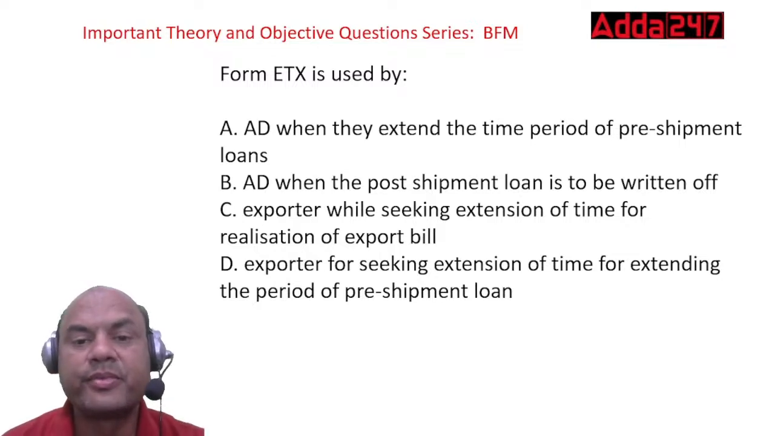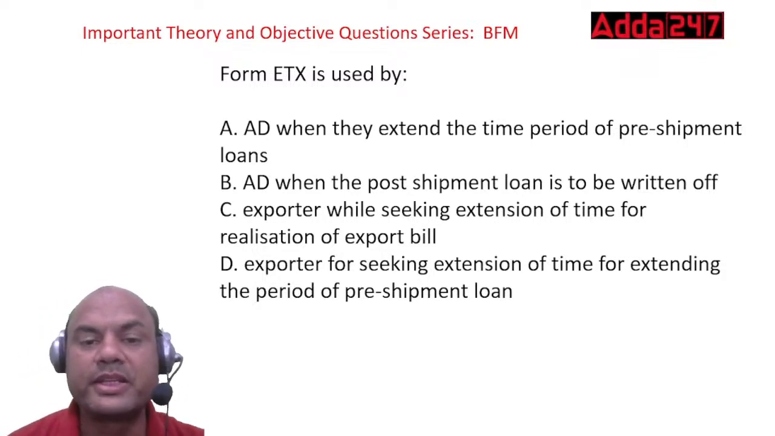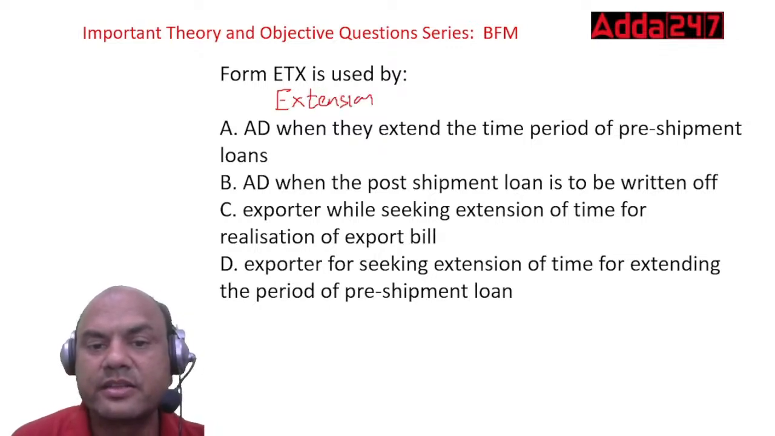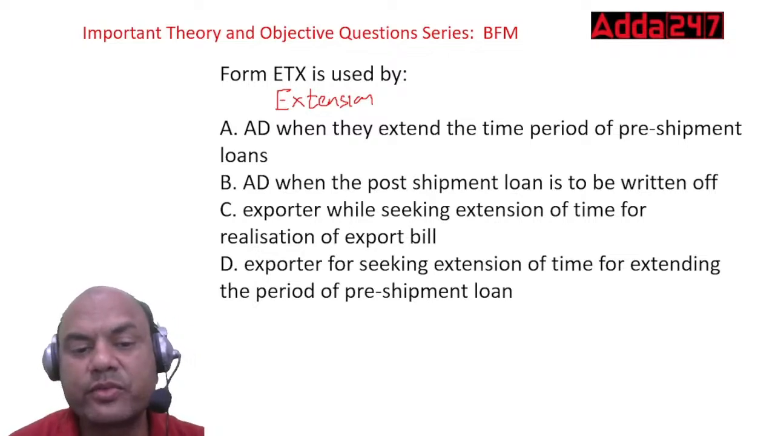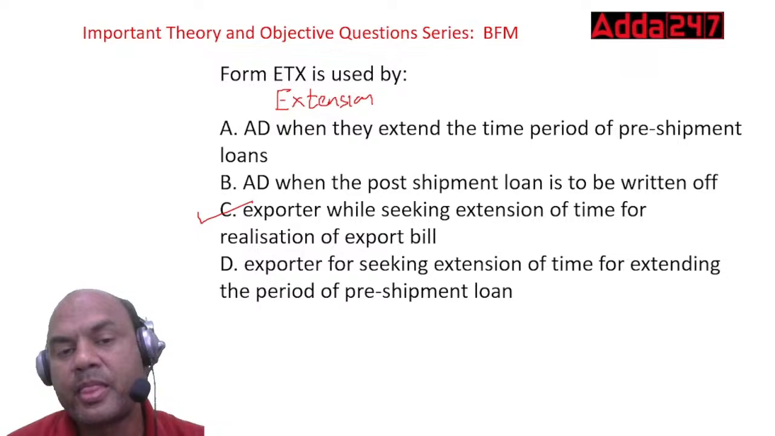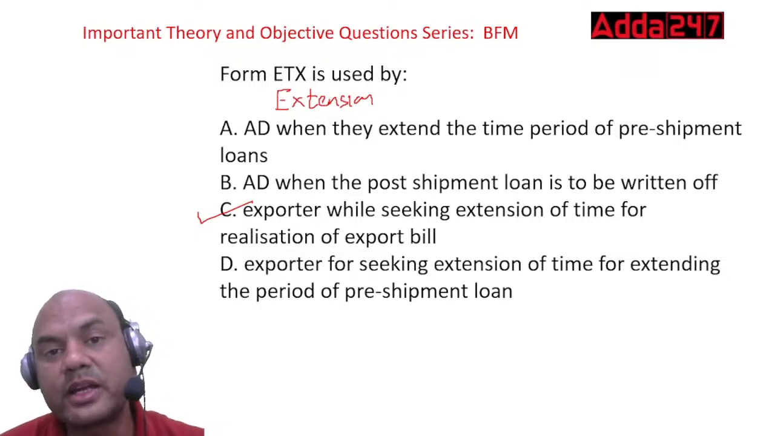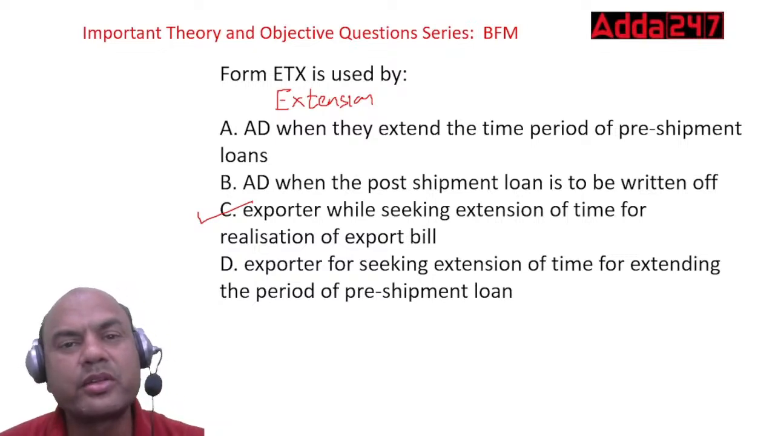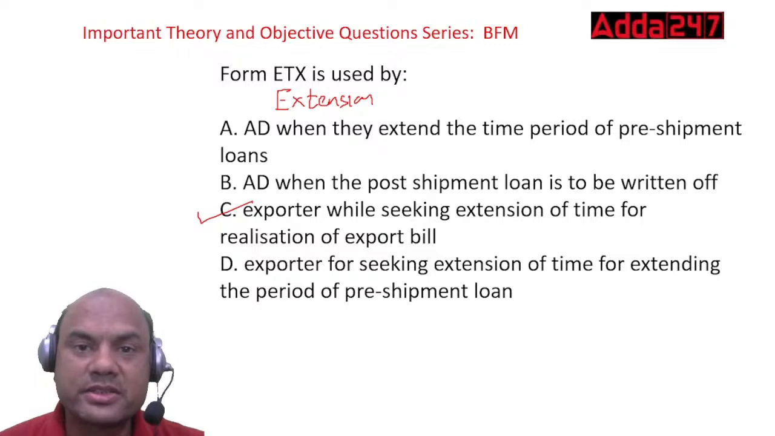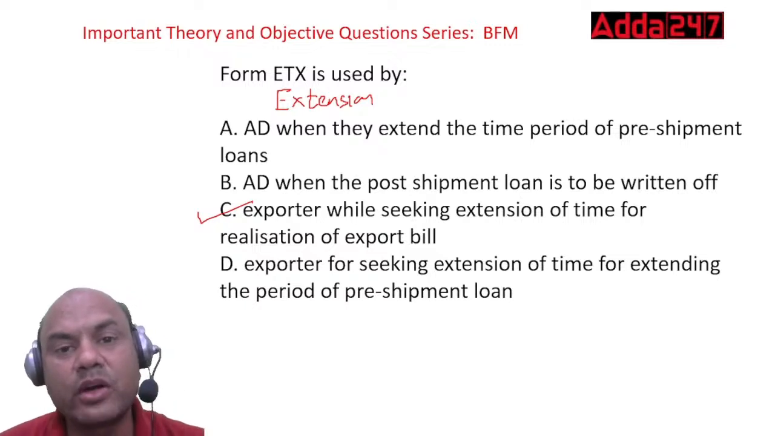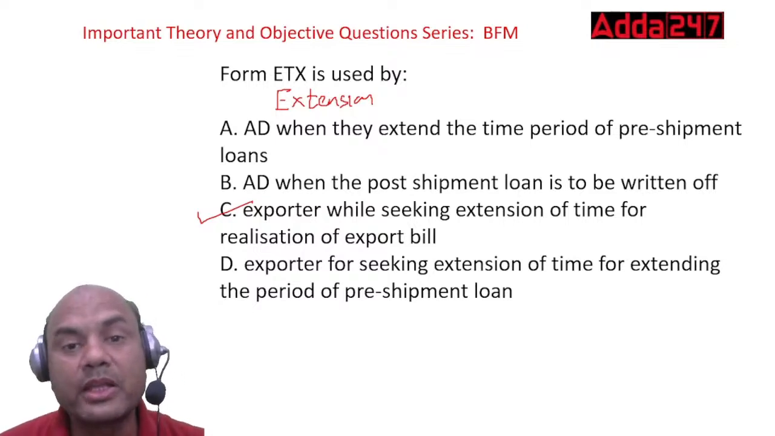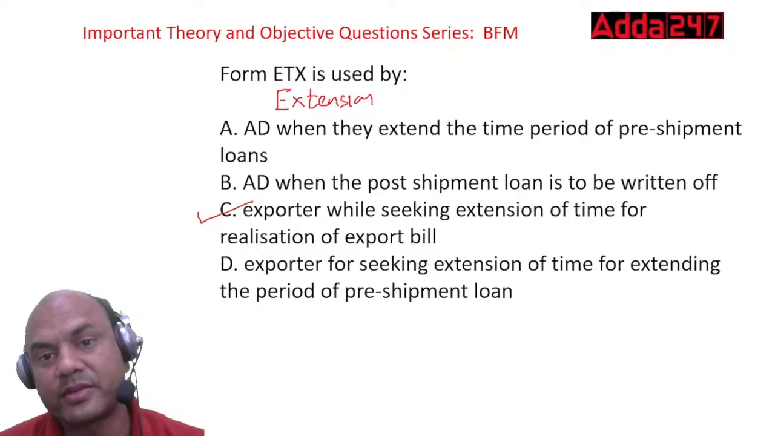The answer is ETX form. ETX full form is extension form. Actually, it should have been EXT, but they call it ETX. The extension is always received for realization of export bill. Whenever your export bill is not realized within the time, now what is the time period? Earlier it was 12 months; now because of COVID, RBI started 15 months. So if your bill is not realized within 15 months, then you'll have to submit the ETX form to RBI through the AD, means through the bank.